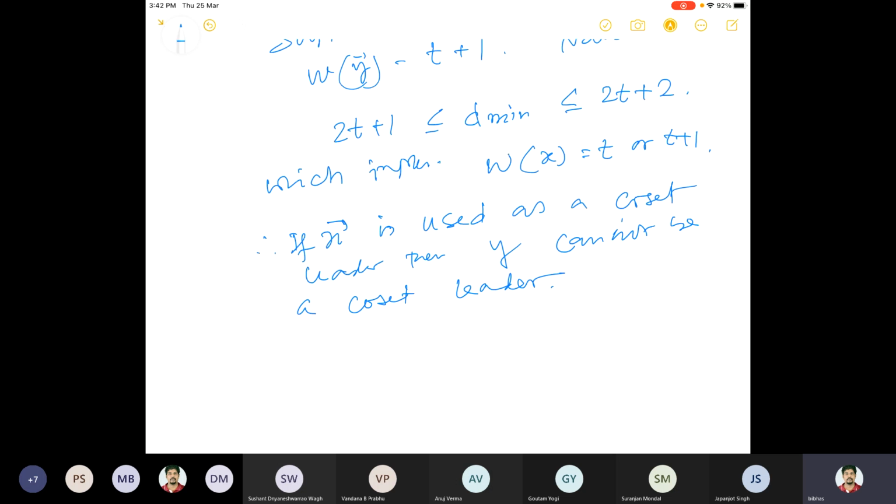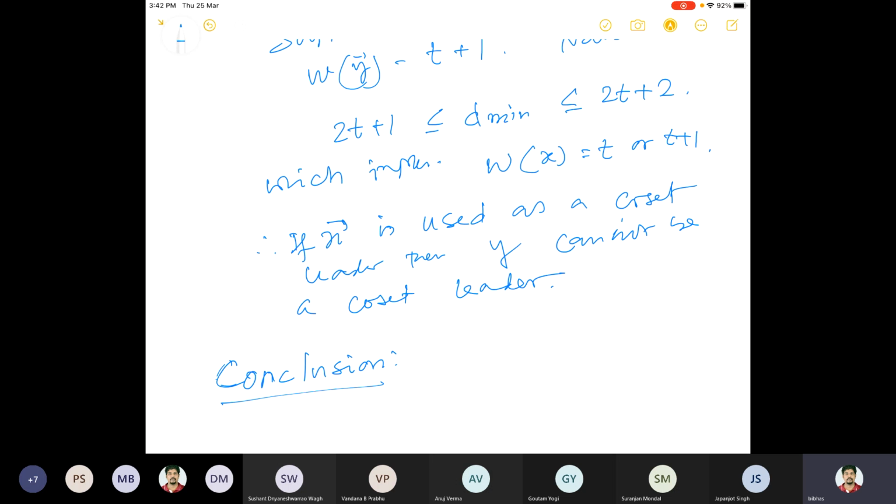So the conclusion is what? The conclusion is that if we have a linear code with minimum distance d min, it is capable of correcting error patterns. Because we now know that the coset leader is connected to d min, and coset leaders are actually the errors which our table, the array, can correct.